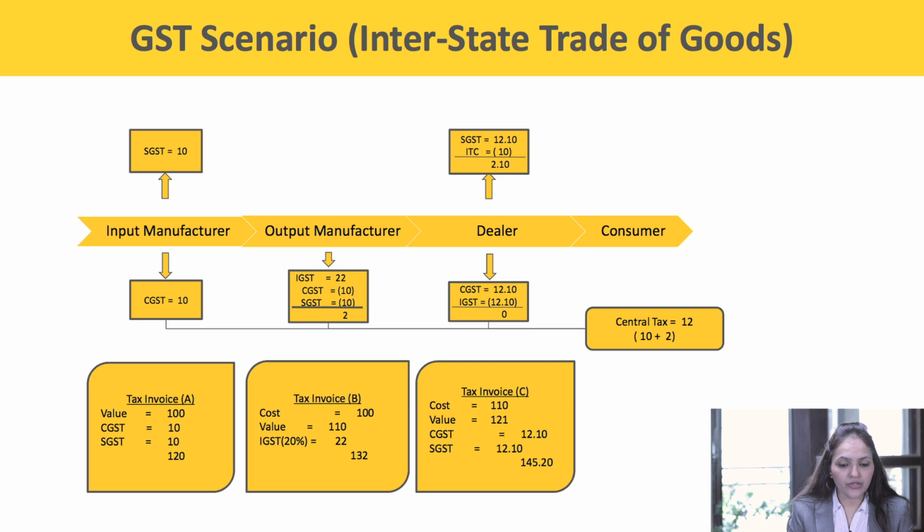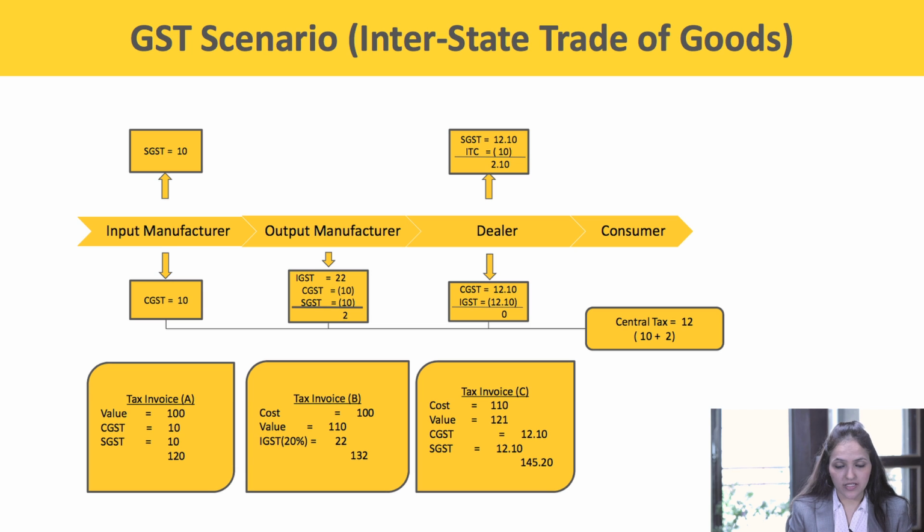So when his value is 100, CGST and SGST rupees 10 is applicable, the total invoice value for the input manufacturer turns out to 120. Now the output manufacturer, if supposedly he is located in the state of Delhi and he is supplying the goods to a dealer located in Chennai. So now what tax shall be applicable? IGST shall be applicable. So the cost for the output manufacturer is rupees 100, value is 110.